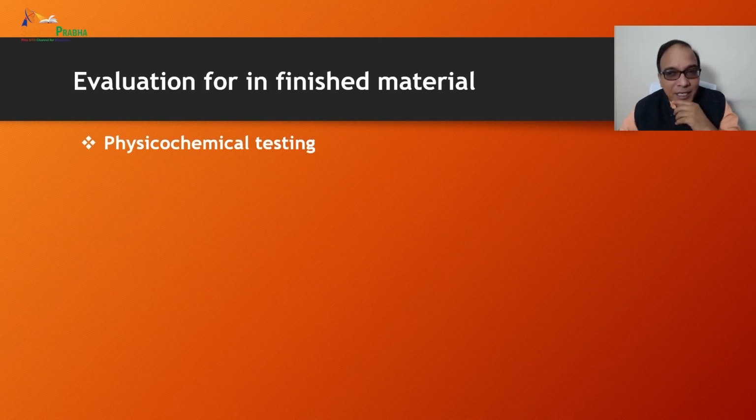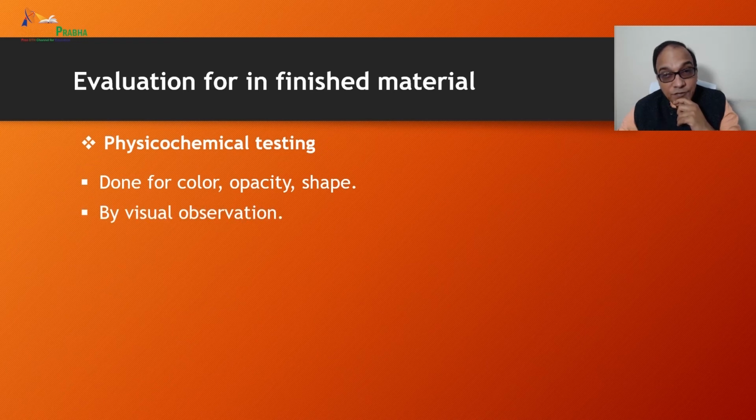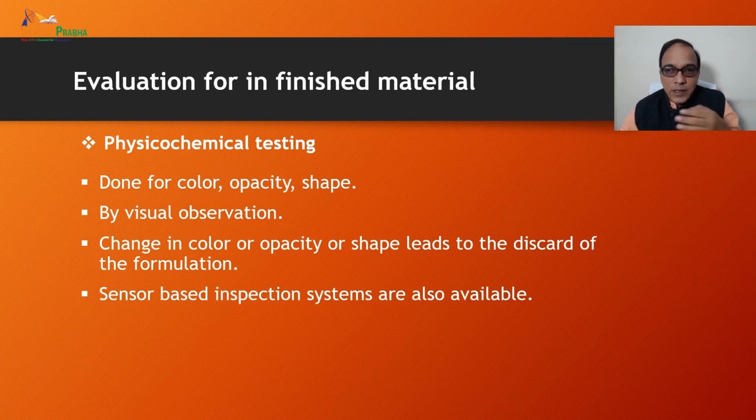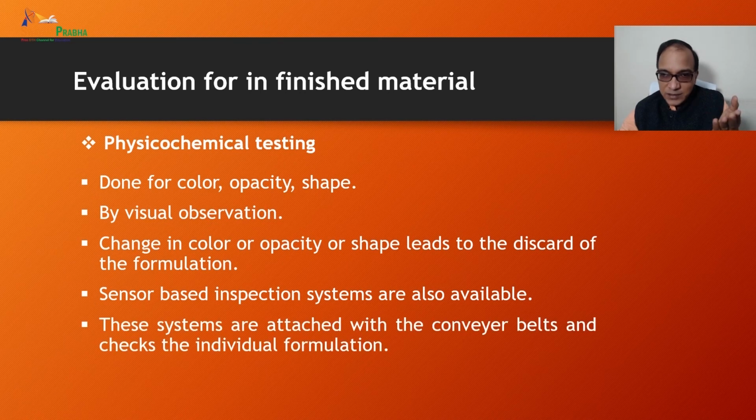For physicochemical testing, it is done for color, opacity, shape. By visual observation, you can do these things. Changing color or opacity or shape leads to the destruction of the formulation. You will have to discard if there is some change.